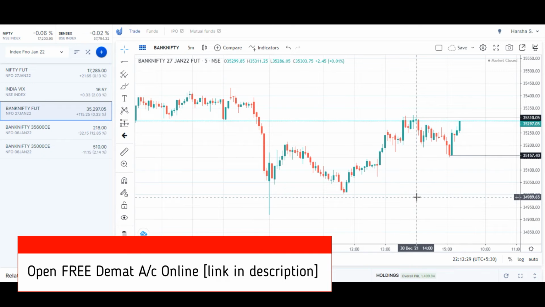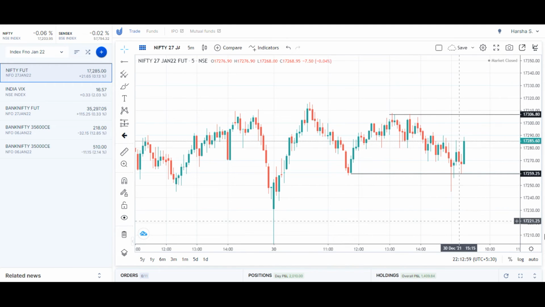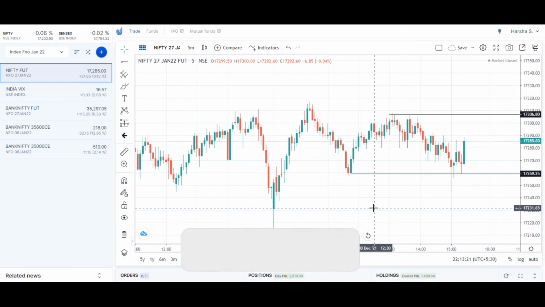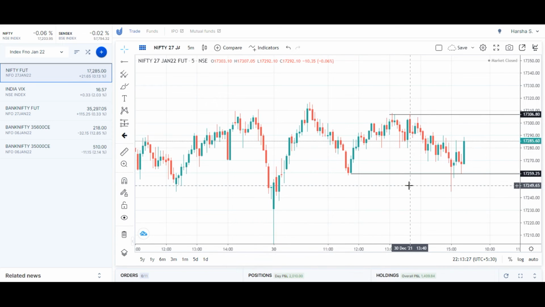So friends, right now we are on the 5 minutes time frame in the Nifty future chart. Here I have identified the immediate resistance at 17,306 levels and support at 17,259 levels. If Nifty future crosses below 17,259 levels, then we can assume that the bearish trend is strong on the intraday basis, and we can see a target of 17,231 levels on the lower side. And on the upper side, if Nifty future crosses above 17,306 levels, then we can see the possibility of 17,340 levels and 17,350 levels.